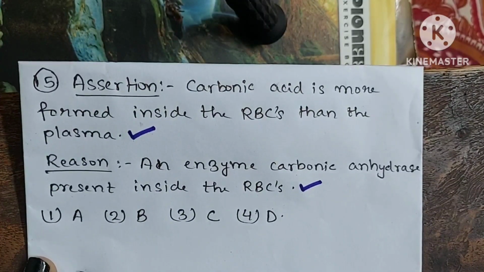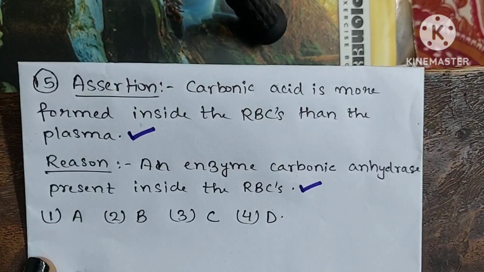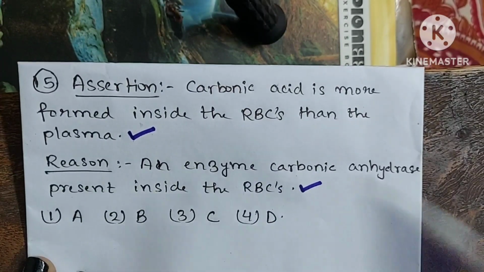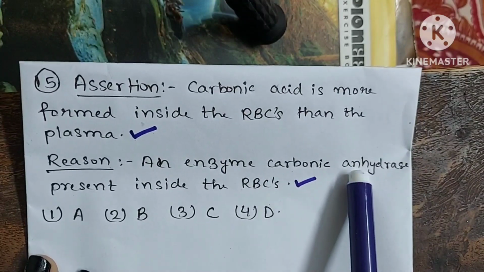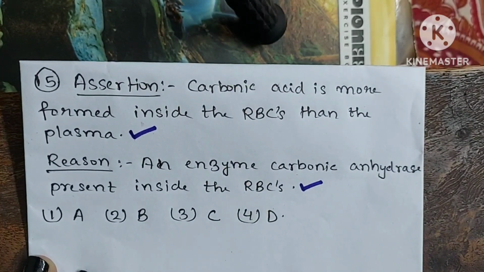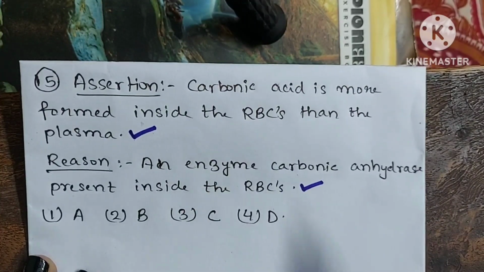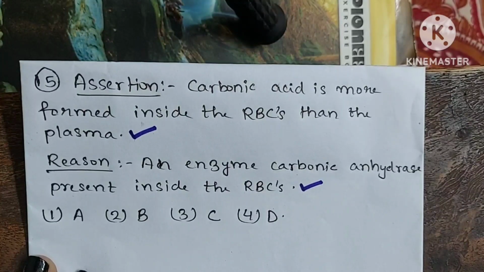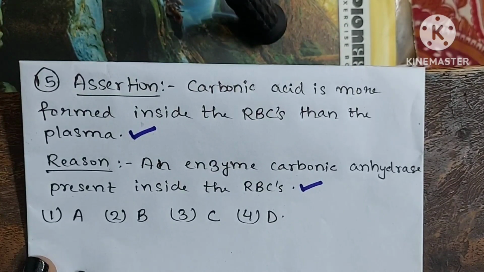Now see, in our body, every chemical reaction is catalyzed by an enzyme. So, the reaction for the formation of carbonic acid is catalyzed by the enzyme carbonic anhydrase. As carbonic anhydrase enzyme is present inside the RBCs only, therefore carbonic acid is more formed inside the RBCs than the plasma.